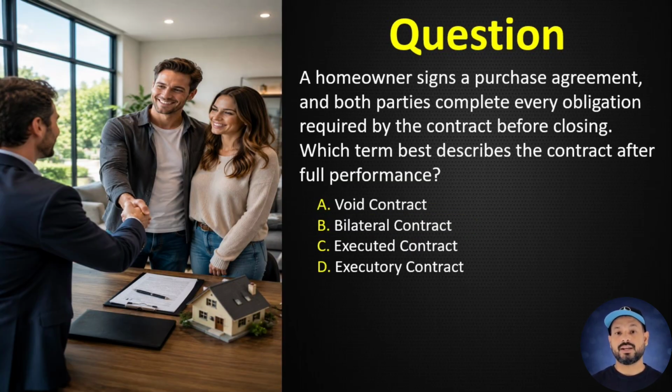Question number 31. A homeowner signs a purchase agreement, and both parties complete every obligation required by the contract before closing. Which term best describes the contract after full performance? A. Void contract. B. Bilateral contract. C. Executed contract. D. Unilateral contract. Correct answer C. Executed contract. An executed contract has been fully performed by all parties.